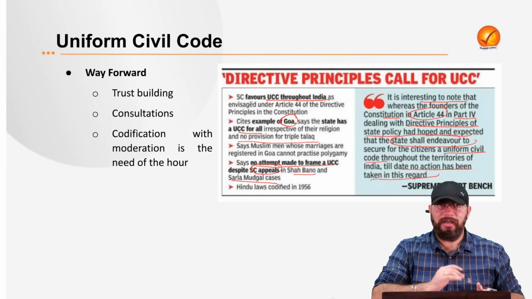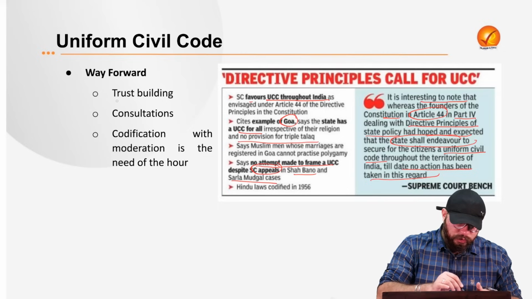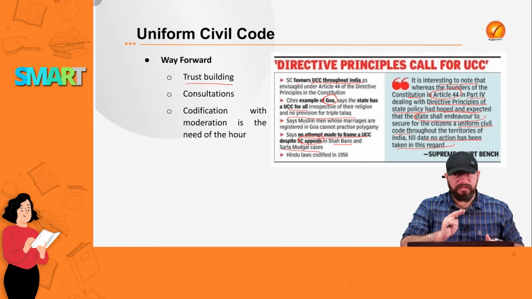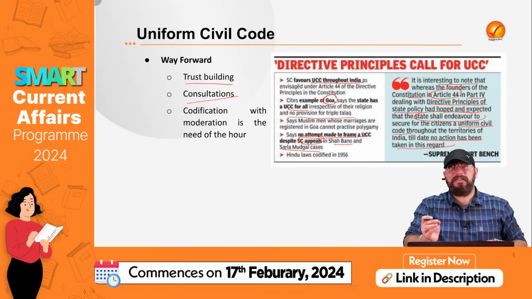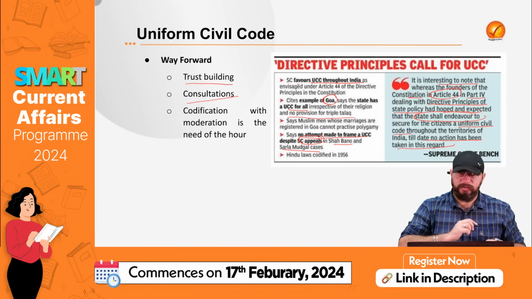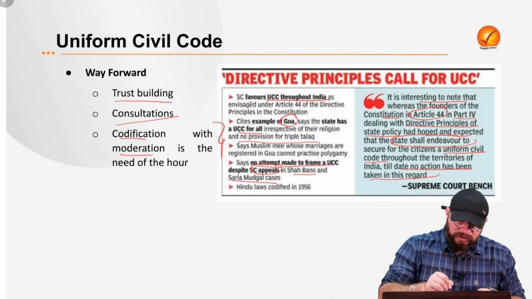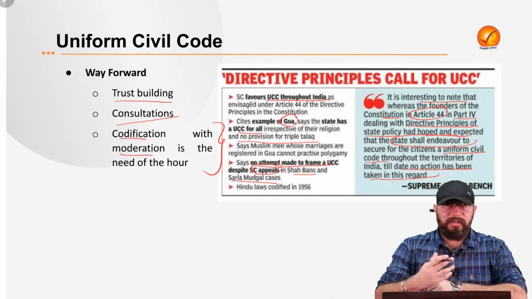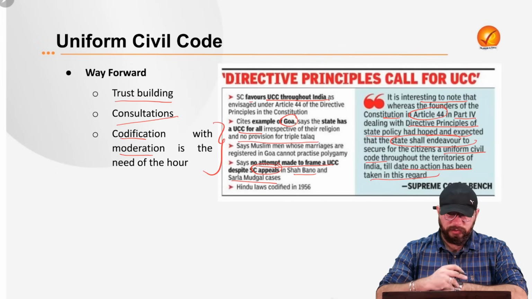Now, what is the way forward? The way forward is, yes, we should move towards implementation of a uniform civil code in India, but there should be trust building exercises first amongst the different communities, amongst the different religions, amongst different sections of our society, and also there should be wider consultations in and around this uniform civil code. Plus, there should be codification with moderation, and codification with moderation is the need of the hour. That is what the ideal way forward looks like. I hope this is very, very clear to all of you.